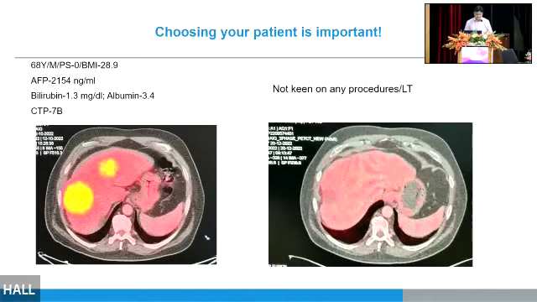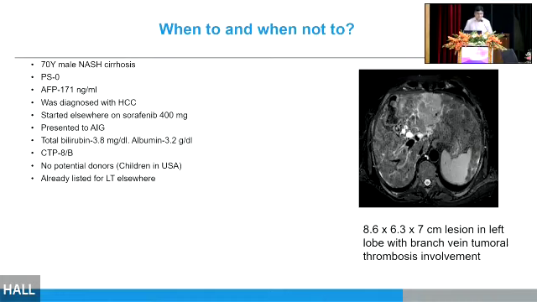Not very keen for any procedures, not very keen for transplant due to some personal reasons. So we gave him 6 cycles of immunotherapy, following which there was complete disappearance of the tumor. And he continued the cycles; for now, almost 9 cycles have been continued. The second thing: when and when not to choose a therapy.